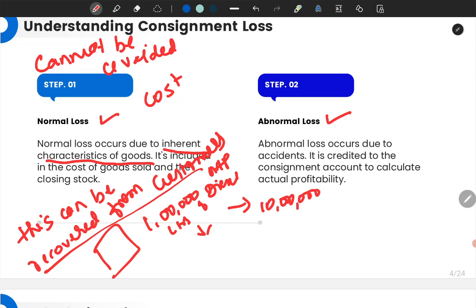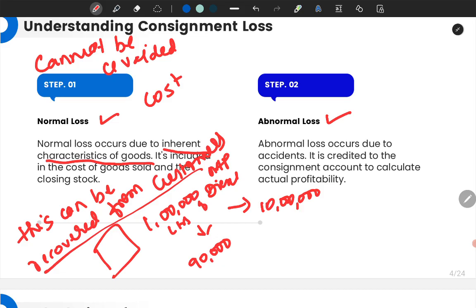It is not that cheap in reality, but yes, 10 lakh. But when it reached me, it was just 90,000 liters, because of evaporation. 10,000 liters were lost in the transit.